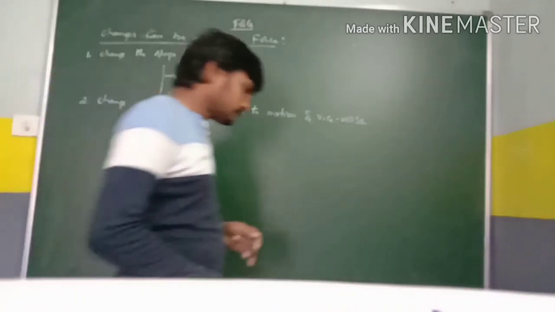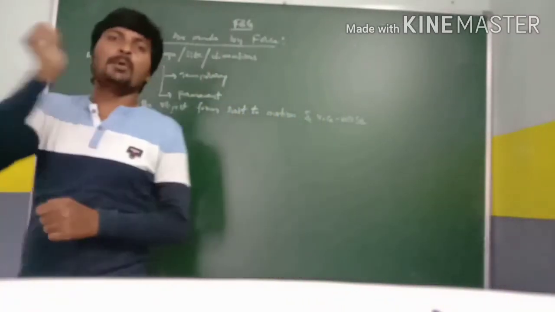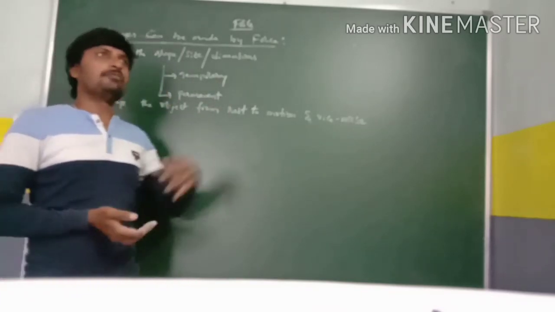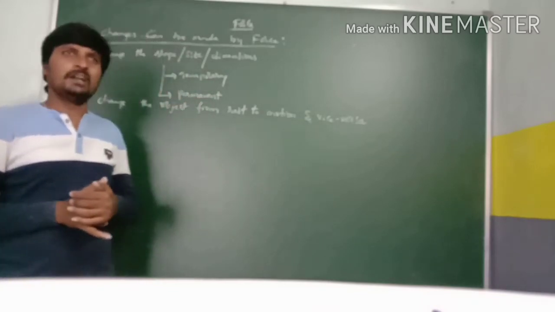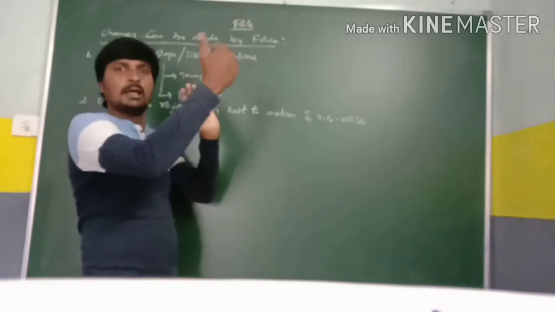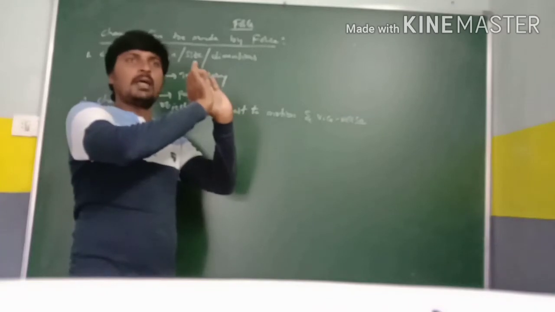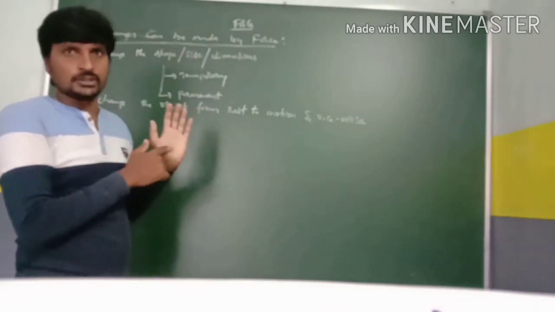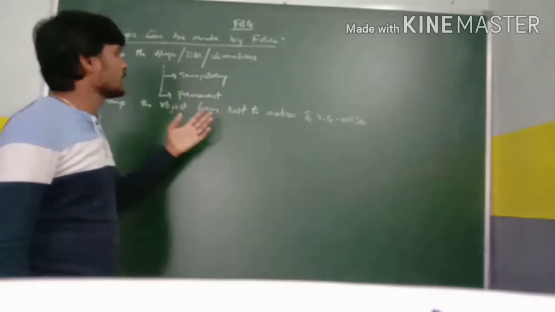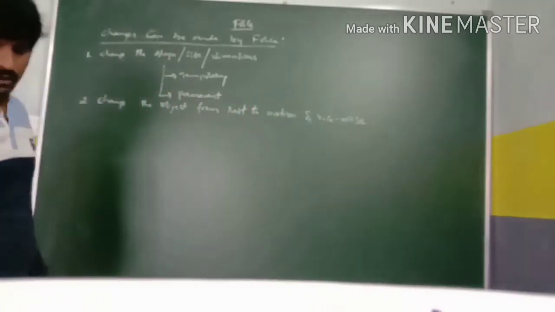Suppose in the game of cricket, the bowler bowls the ball and the batsman hits the ball. A fielder is at the boundary, and the fielder tries to catch the ball. Initially the ball is in motion, and whenever the fielder catches the ball, that motion comes to rest. That is possible by applying force. So by applying force, we can change from rest to motion and motion to rest.